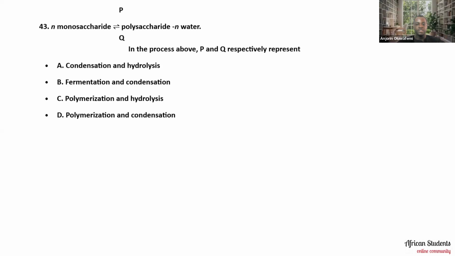Now, when you look at this critically, you discover that what is happening is actually a monomer proceeding to give us a polymer. So from this, you can have an inkling that the right options I should be seriously considering are either C or D. If that is the case, we now need to look at the second thing, which we are going to review with the answer. So it's actually polymerization and hydrolysis.